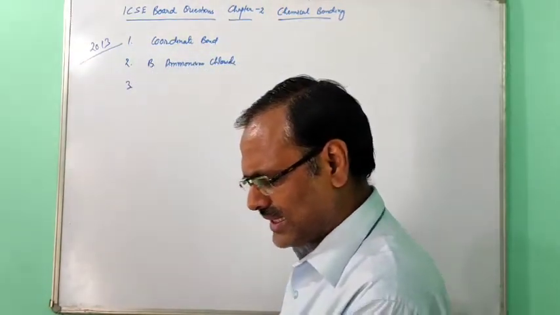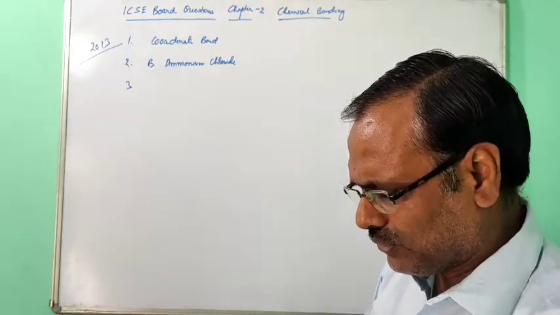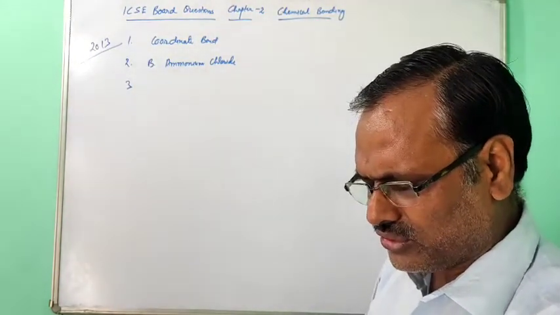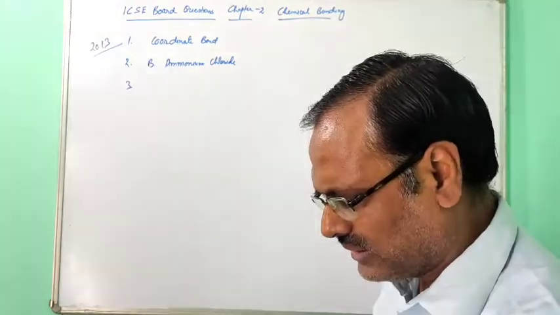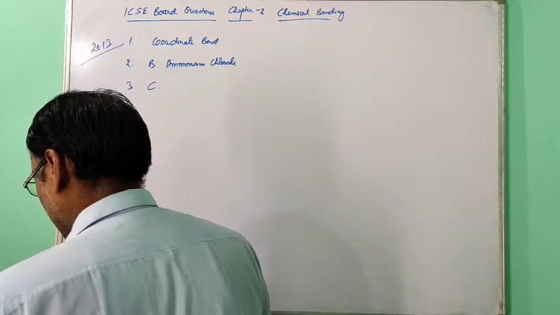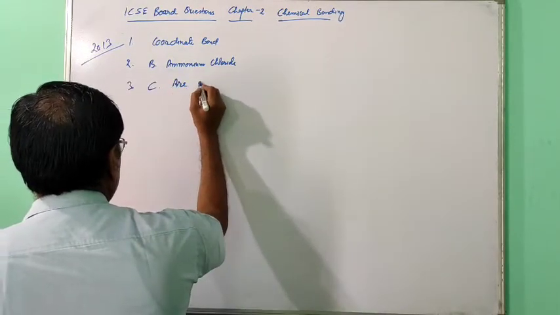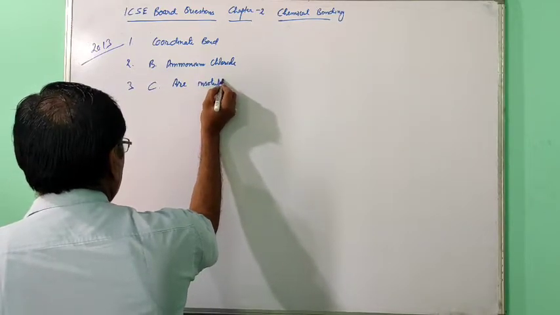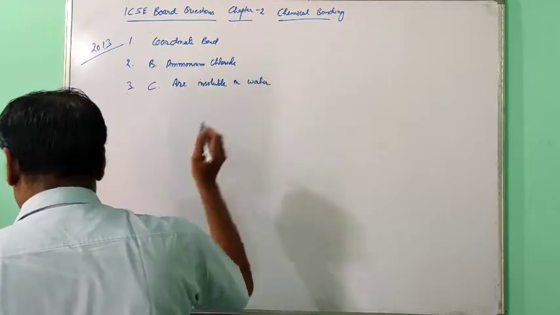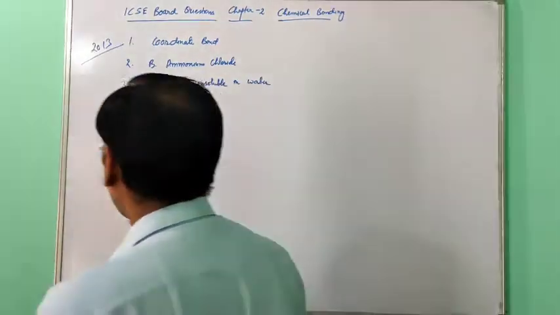What is asked? State which is not a typical property of an ionic compound: high melting point, conduct electricity in molten state, are insoluble in water. You know that all the ionic compounds are soluble, so that does not belong. So this is the correct answer, C, are insoluble in water. Now the fourth one.